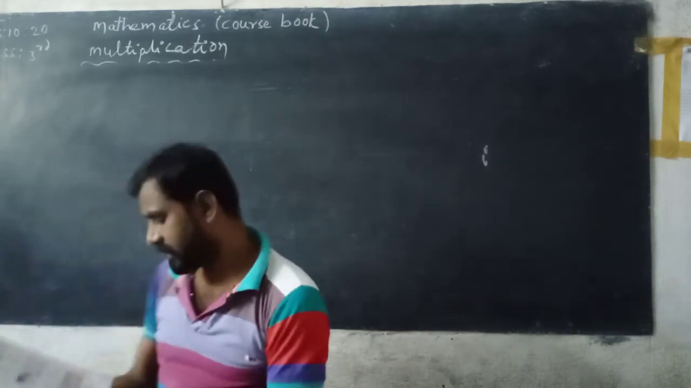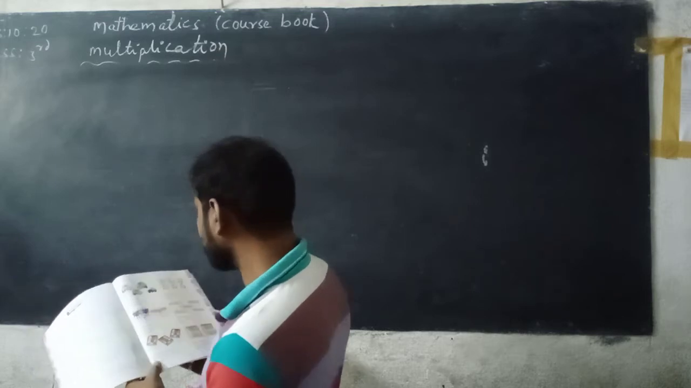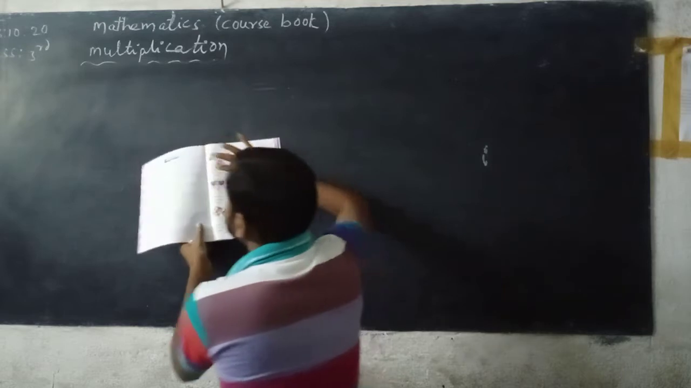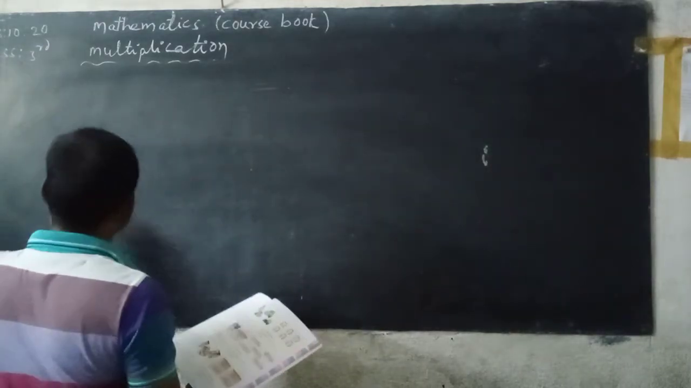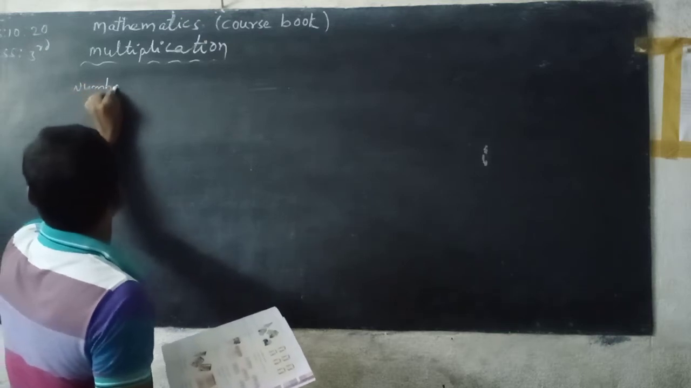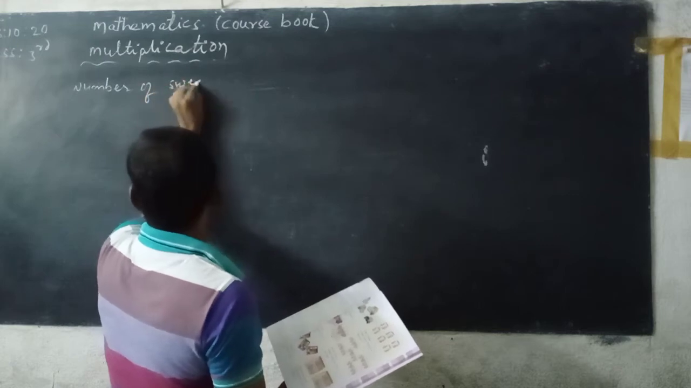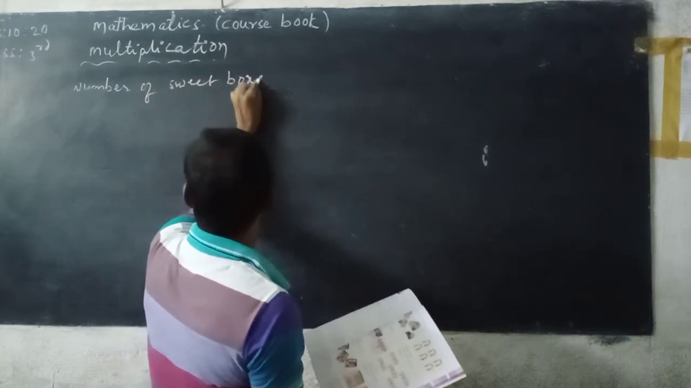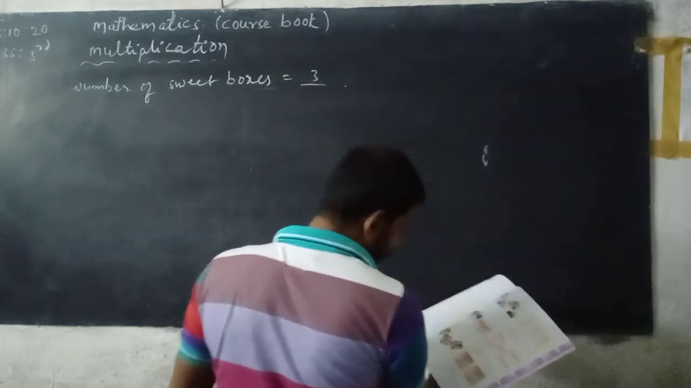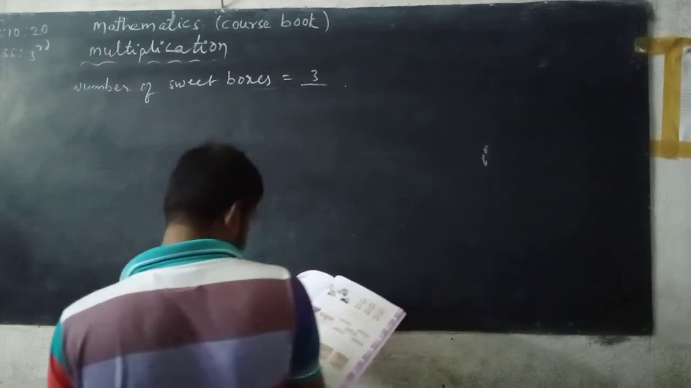Next, number of sweet boxes. See here in the given picture, how many sweet boxes are there? 1, 2, 3. Number of sweet boxes is three. Number of sweets in each box. How many? 1, 2, 3, 4 ... 12.